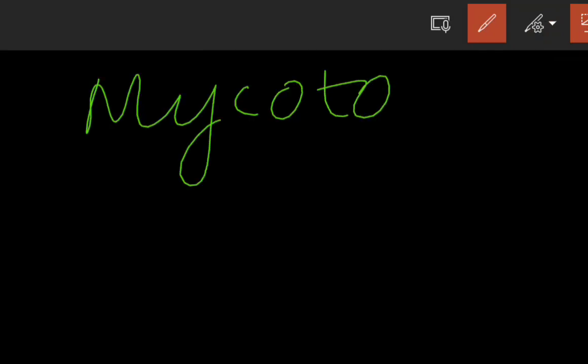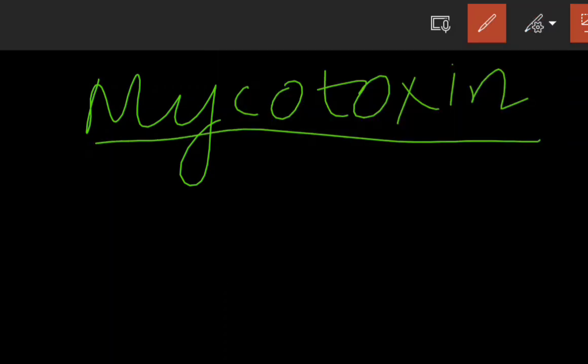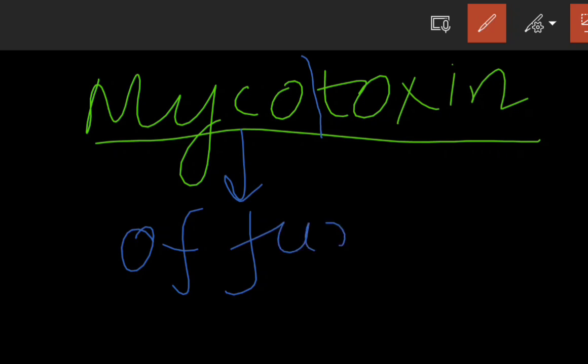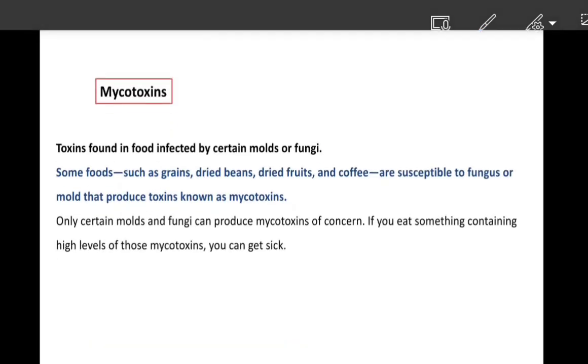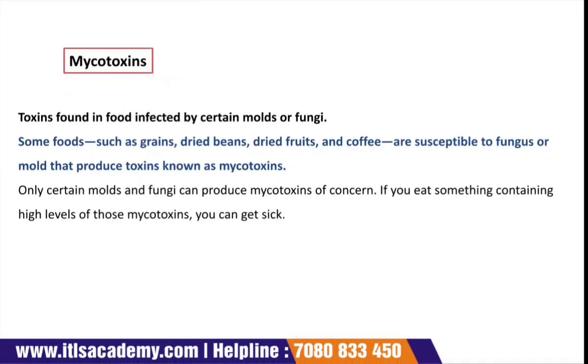If we break the word myco-toxin, what is the meaning? Myco is of fungal origin, and it is so toxic that if consumed by humans, it will deteriorate their health.